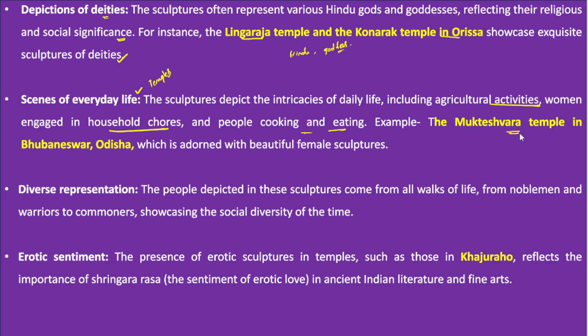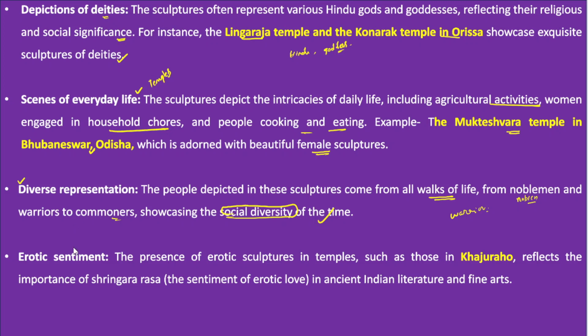The Mukteshwara temple in Bhubaneswar, Odisha, which is also in eastern India, is adorned with beautiful female sculpture. Apart from that, there is also a diverse representation, in the sense that all the facets of life are represented as part of the sculpture. It contains all walks of life, whether nobleman and warriors, or even the common people. Therefore, it has showcased the social diversity of that period of time.